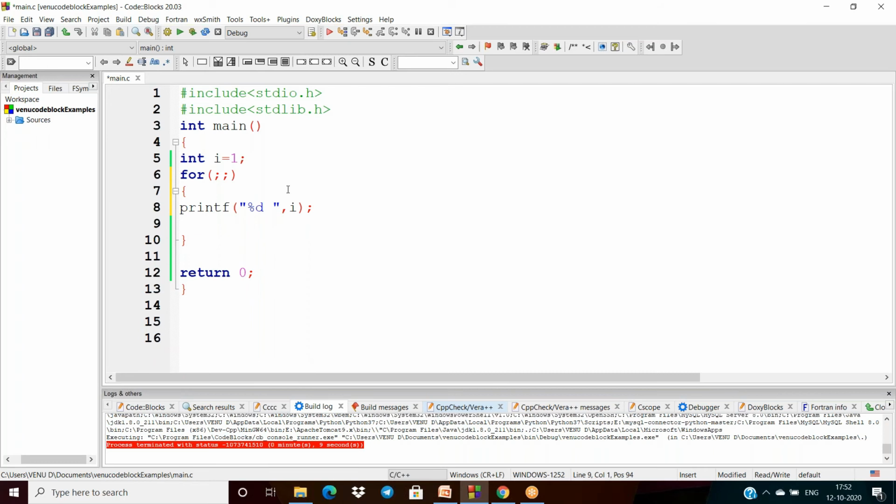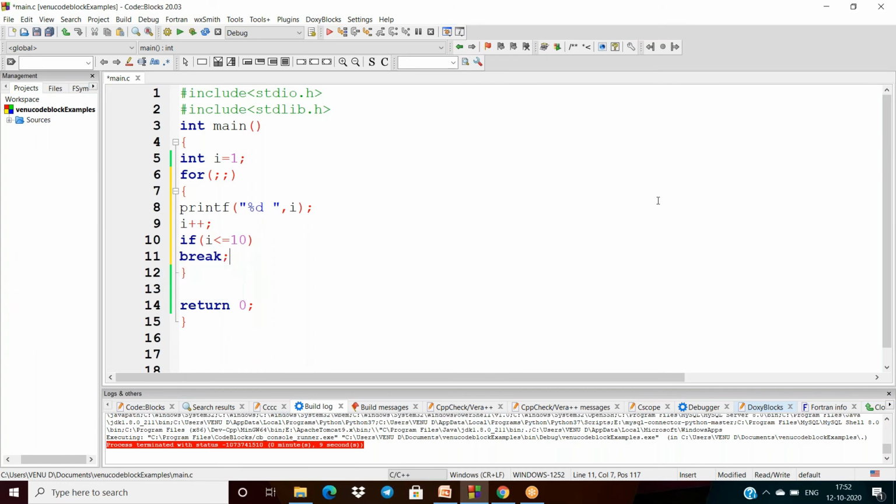After then, I am incrementing the i value, and if i is less than or equal to 10, then I have to terminate from the loop.